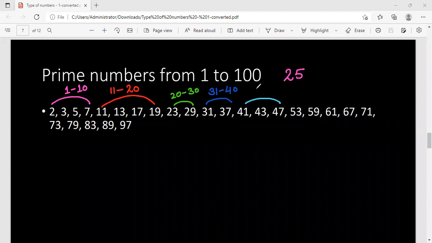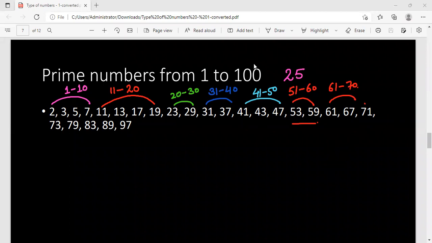Now, 41 to 50, there are three primes. Similarly, 51 to 60, there are only two primes. Going further, 61 to 70, two primes.